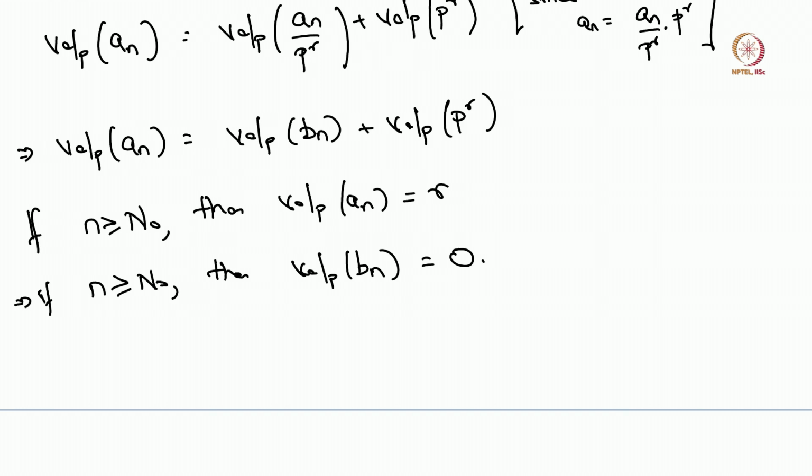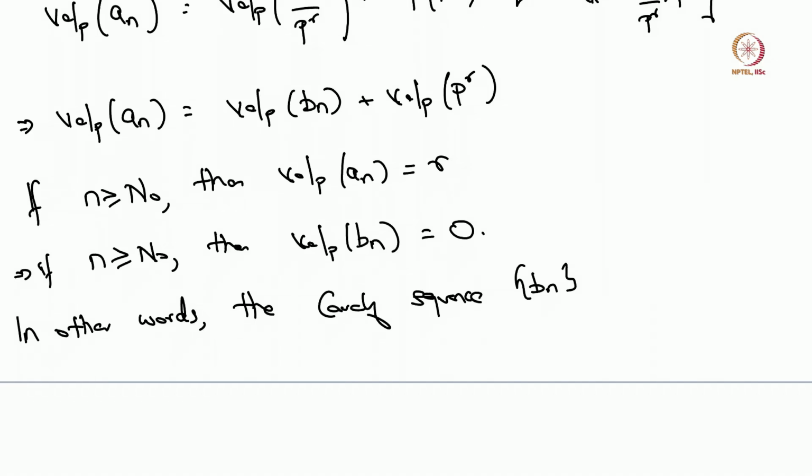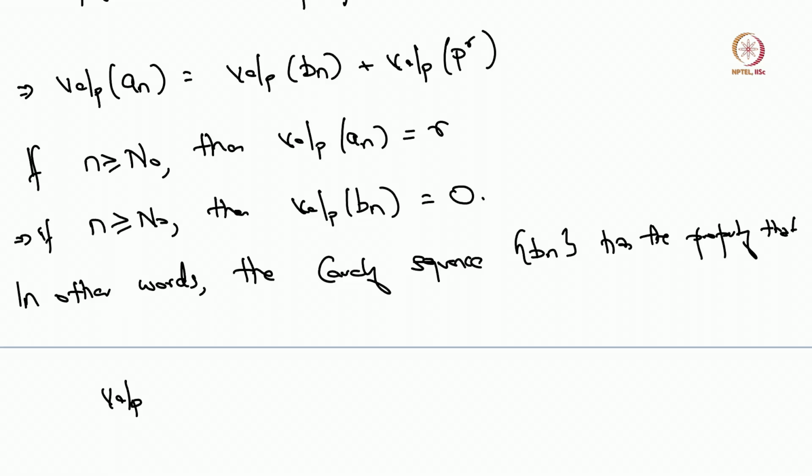Okay. So in other words, this Cauchy sequence b_n has the property that, well, it's not a null sequence because the sequence a_n was not a null sequence. So if you scale it by p to the r, you still can't go to 0. So the sequence b_n is not a null sequence. And what is its p-adic valuation?